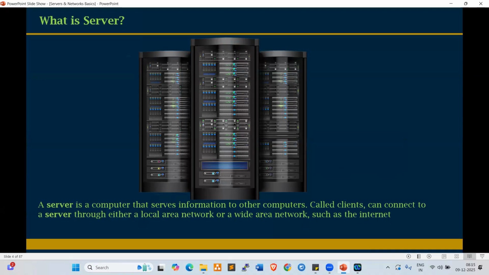Clients can connect to a server through either a local area network, LAN, or a wide area network, WAN, such as the internet. We always connect to servers in real-time projects. What is a client? Desktops, laptops.